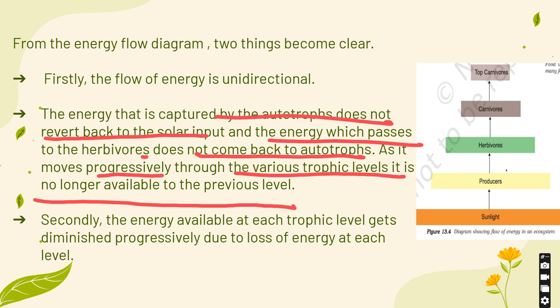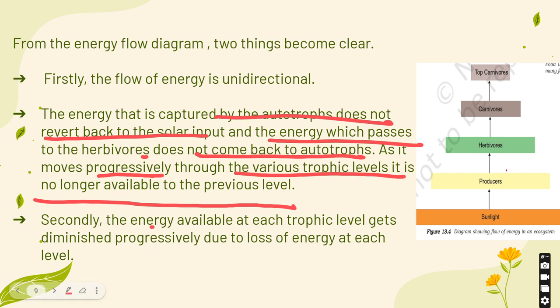So, the energy which passes to the herbivores at your first trophic level does not come back to the autotrophs. As it moves progressively through the various trophic levels, it is no longer available to the previous level. So, the fourth level cannot be available to the third level. This statement symbolizes this thing.